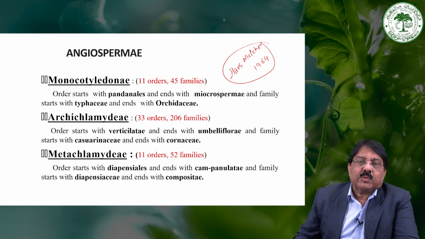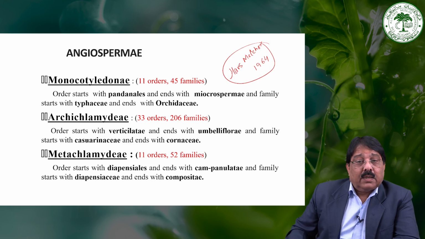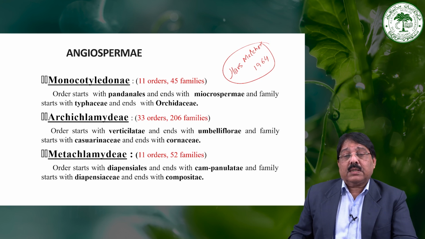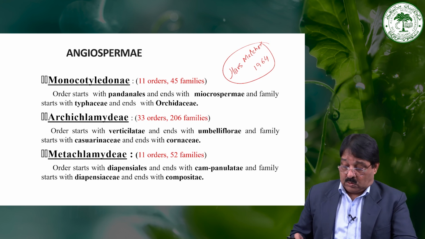So it must be placed in the last, while Bentham and Hooker placed it in the middle. That is one of the demerits of the Bentham and Hooker system that I already discussed. But here it is a merit of this system that the Orchidaceae has been placed in the last of the monocots.